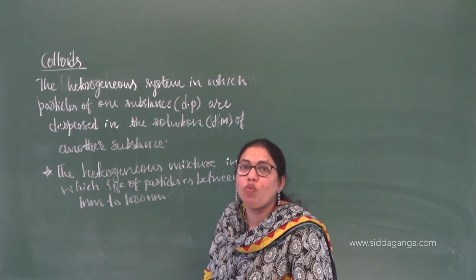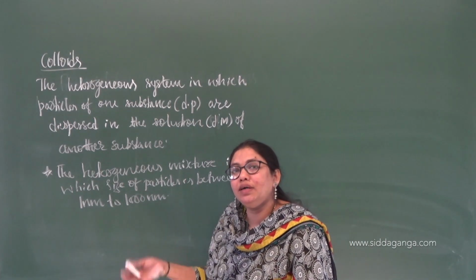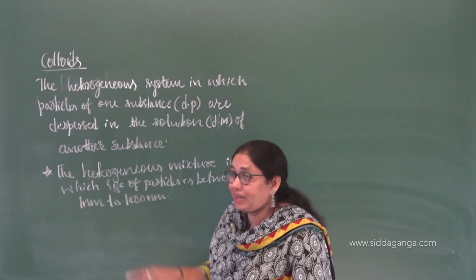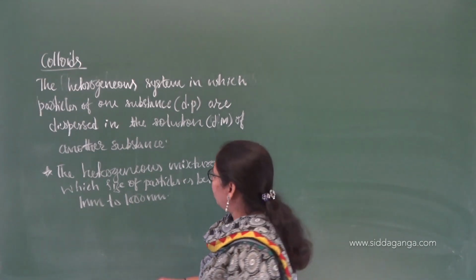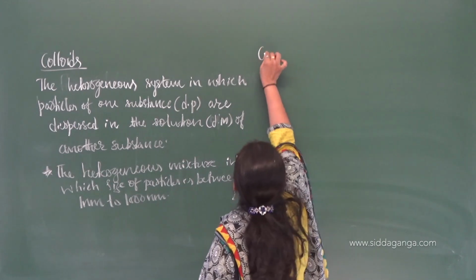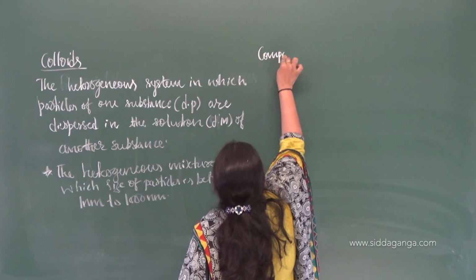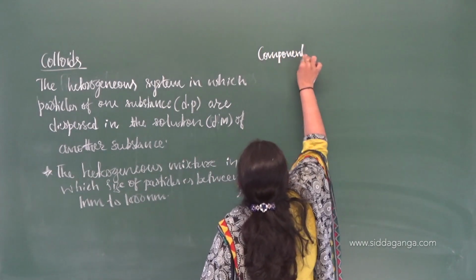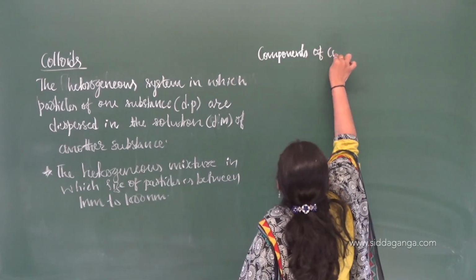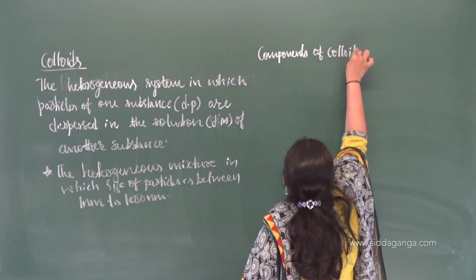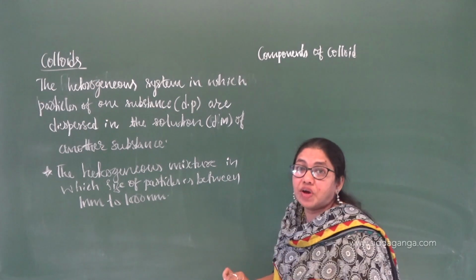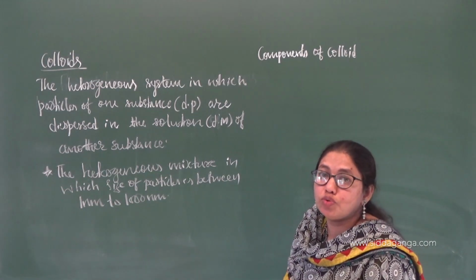They are just like our solution. A solution consists of solvent and solute. Likewise, colloids consist of two components. So what are those two components of colloids? You should understand them, because we are going to repeatedly use these two terms.